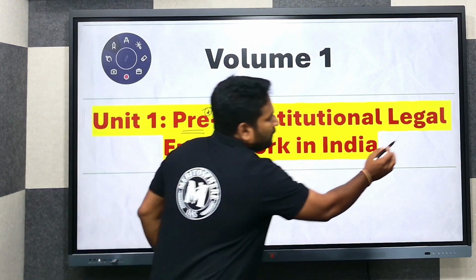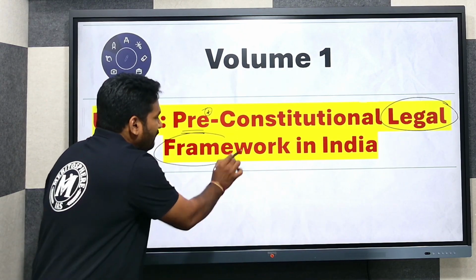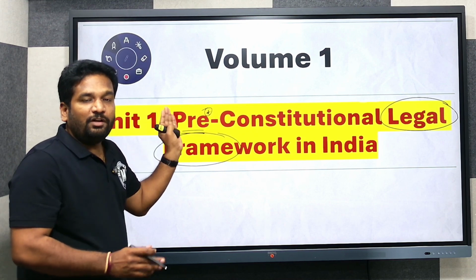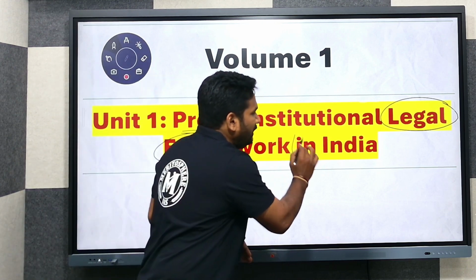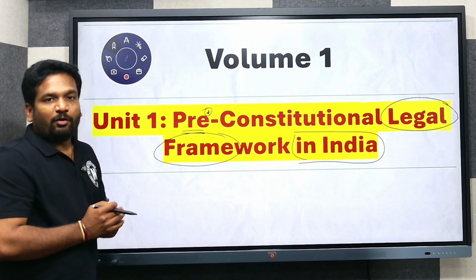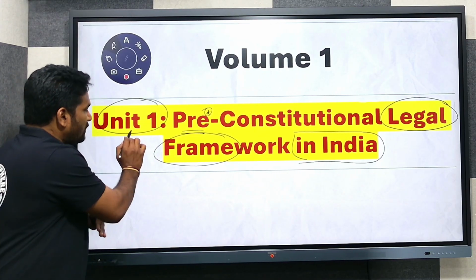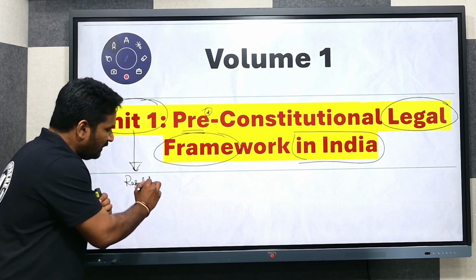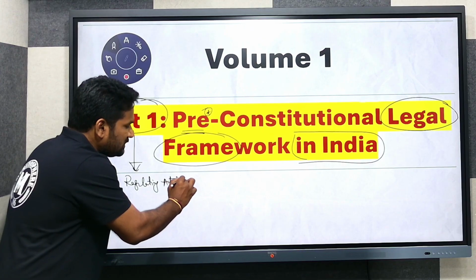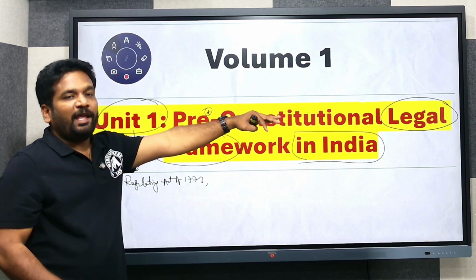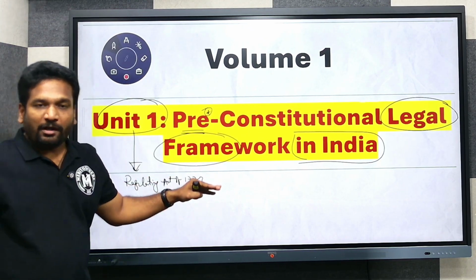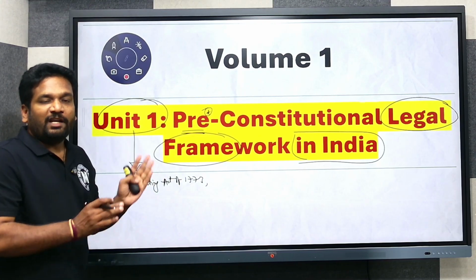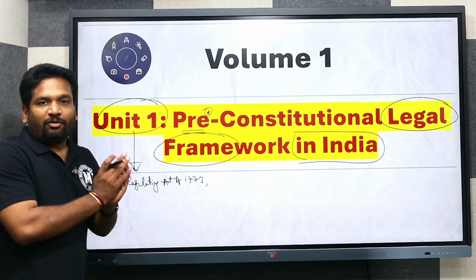Whatever legal framework was there in India before the enactment of the constitution, we are going to learn about that under unit 1, starting with the Regulating Act of 1773. Legal framework means all the enactments which were brought by the British Parliament in relation to India will be discussed under unit 1, that is, before the commencement of the constitution.